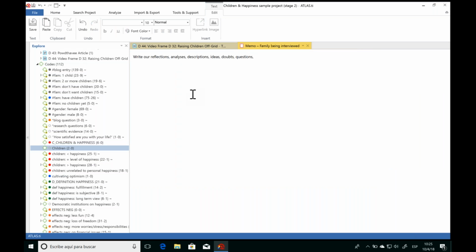So memo writing is a really important part of qualitative analysis because that's where we really start to analyze the data and go into depth, because it's really us, the researchers, that are analyzing this information. And so memos are a great way to write all of this down. And so now I can write about this family and my ideas. And then, as we see, we can edit the memo just as with any sort of text editing software that we normally use. And I'll go ahead and save it.